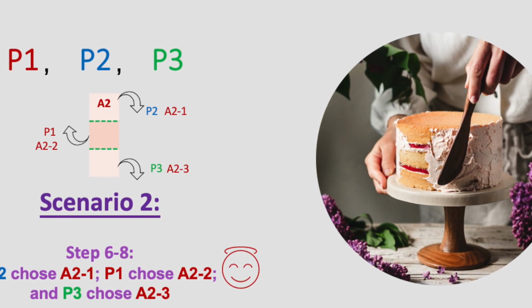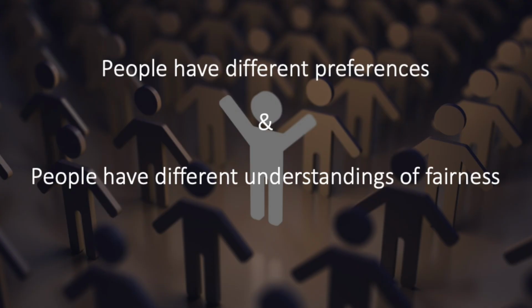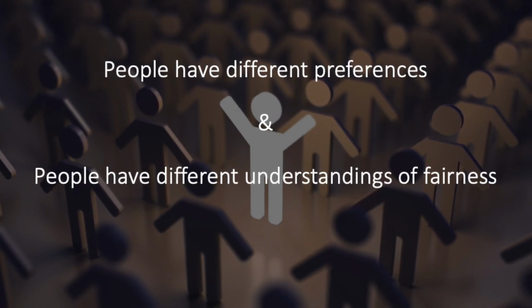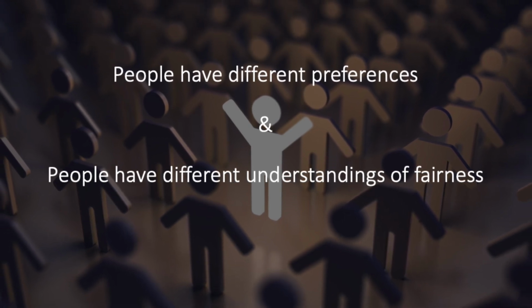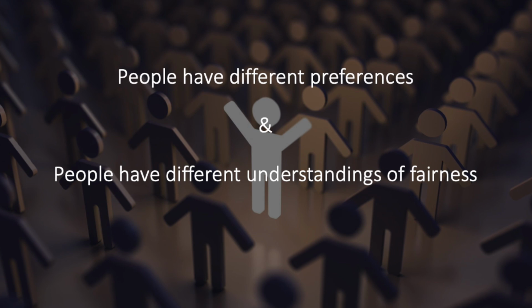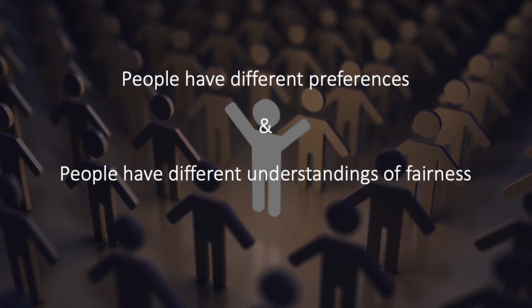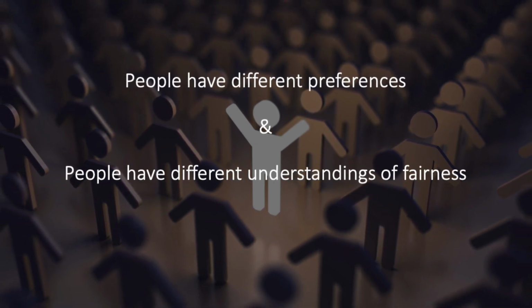Now, in addition to the number of people, there are other aspects that need to be considered if you want to cut a cake fairly. For example, different preferences. Different people have different understandings of the term fairness, since people may have different preferences.